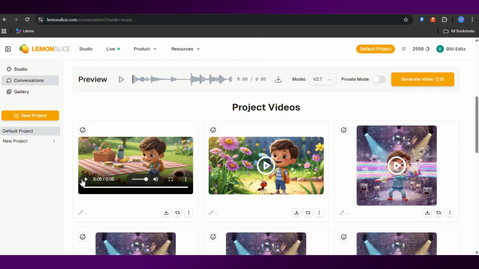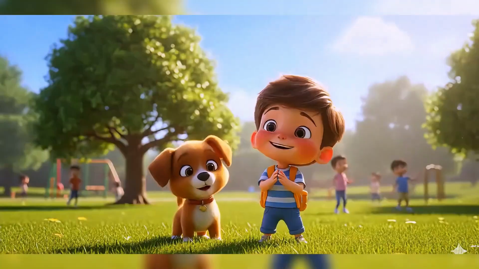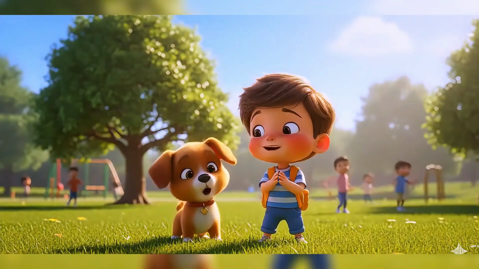Repeat the same process for your other images. Upload, assign lyrics, add movements, and generate. Piece by piece, you'll have a full cartoon song video ready to go. And that's it, besties. From ChatGPT to Gemini to Lemon Slice, you've just seen how to go from zero to a full cartoon song. No drawing skills, no expensive animation software, no stress, just AI tools and a little creativity. Honestly, I had so much fun making this tutorial, and I hope you did too.